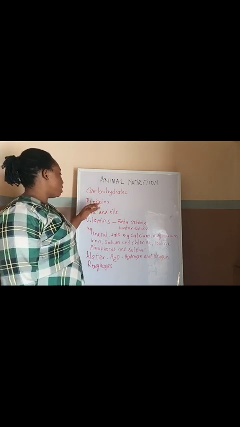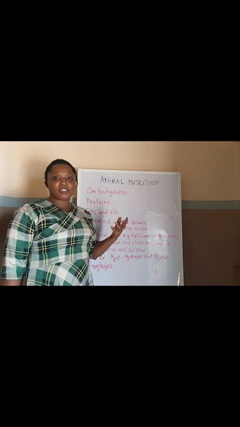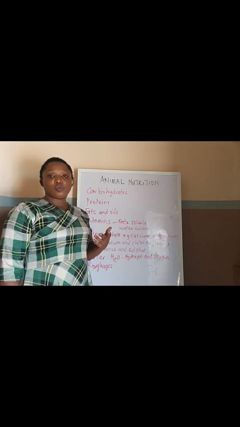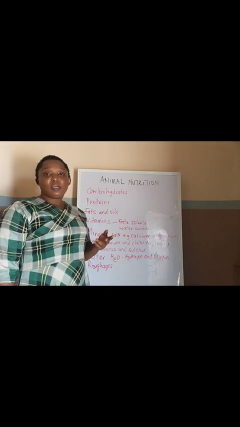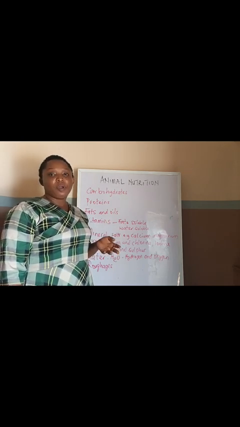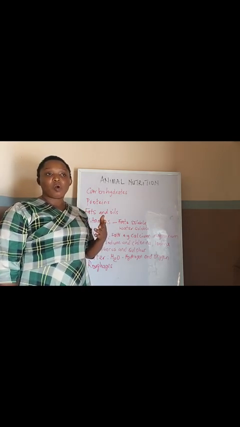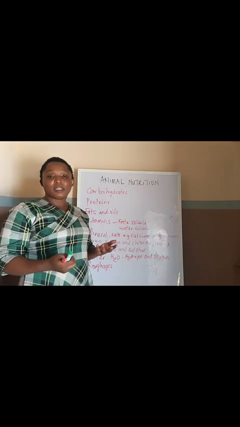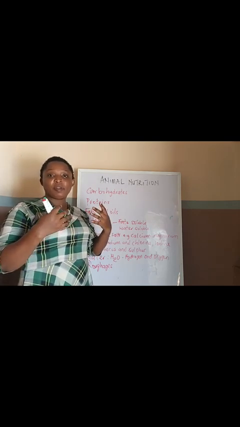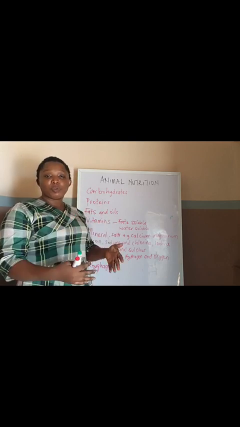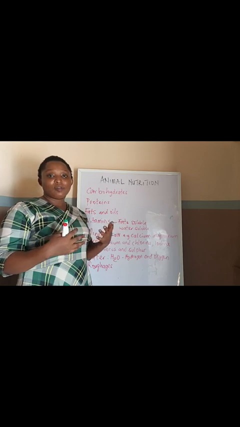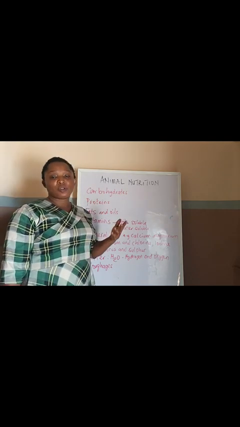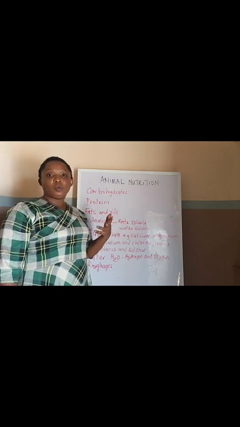Another one is protein. If protein is inadequate in the food taken by an animal, it can lead to different diseases, like kwashiorkor, for example. You can see children or people who are malnourished that have this disease. You can see that they are pale because the body will be lean, the stomach will be protruded, and other kinds of diseases will accompany it. There will also be poor growth and development of such an animal when there is no protein.